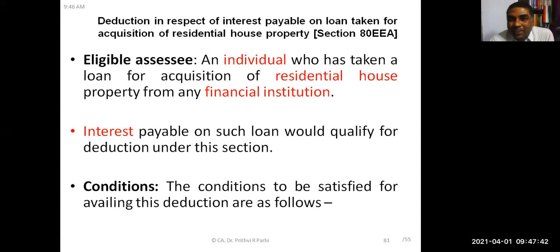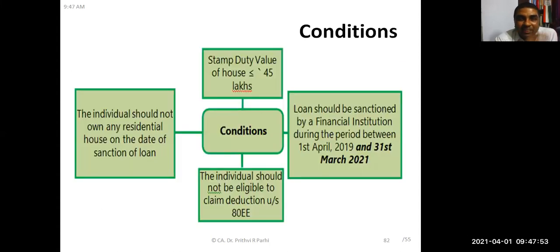Who can claim? Individuals who have purchased a residential house or who have taken a loan from a financial institution; interest will be allowed, and these are the conditions. The stamp duty value of the house should be less than or equal to 45 lakh. Individuals should not be eligible to claim deduction under 80EE. Those who are claiming deduction under 80EE cannot claim here.